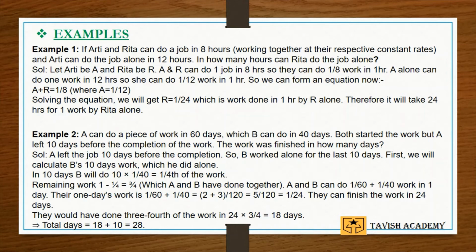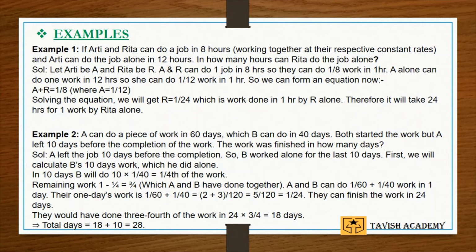Example 2. A can do a piece of work in 60 days, which B can do in 40 days. Both started the work, but A left 10 days before the completion of work. The work was finished in how many days? Now, as we can see that A left the job 10 days before the completion, so B worked alone in the last 10 days. So, first of all, we will calculate B's work in the 10 days.